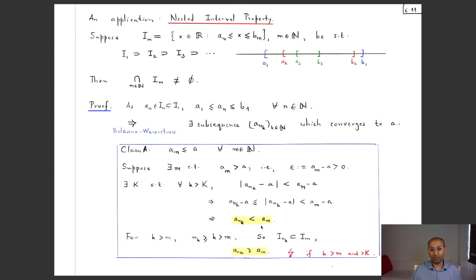So it cannot be the case that a_nk is less than am and also bigger than or equal to am. Okay, so this contradiction shows that our original assumption was not true. So it cannot be this case, and so this has to hold for all the m's. Okay, so I already know that a is bigger than or equal to am for all m.